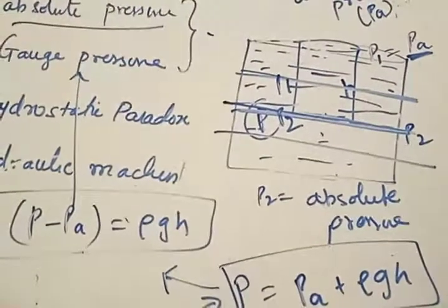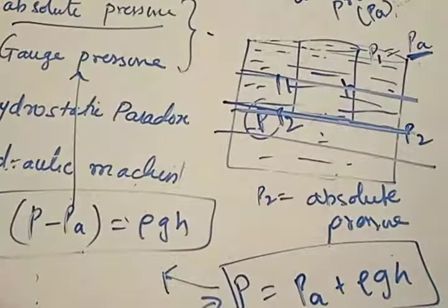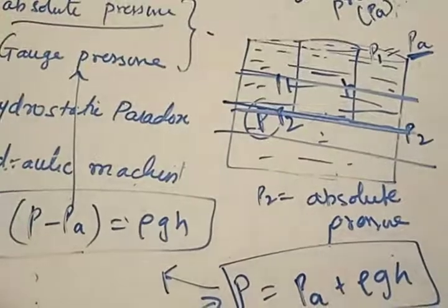Rishita, it is simple. Absolute pressure is the total pressure exerted upon any body at that location.